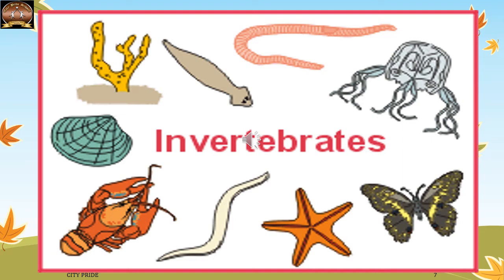Now this slide represents the invertebrates. In this slide you can see some examples like sponge, planaria, earthworm, butterfly, starfish. Basically animals such as insects, crabs, snails and octopuses do not have a backbone. The group of animals which do not have backbones are classified as invertebrates.